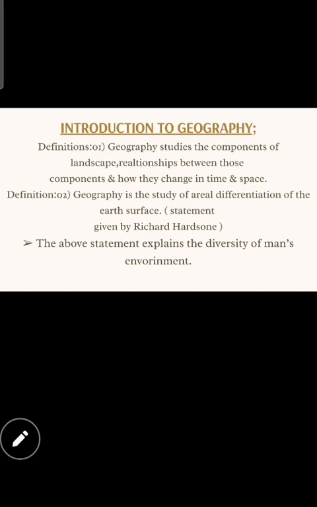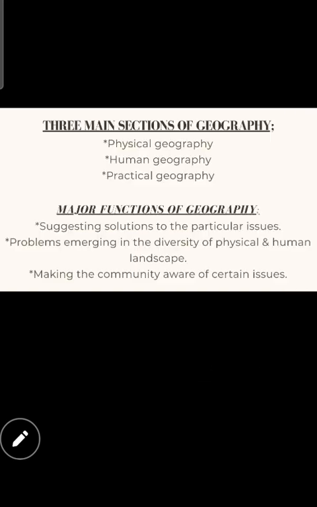Okay. Now, the above statement explains the diversity of man's environment. Okay, children, did you understand what I said? It speaks about all diversity, all lifestyle, all life cycle of man's environment, what happens inside this physical nature. Clear? Yes. Now we are going to move to the next one.